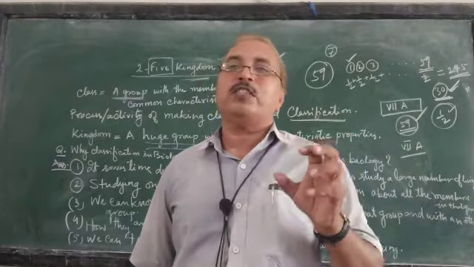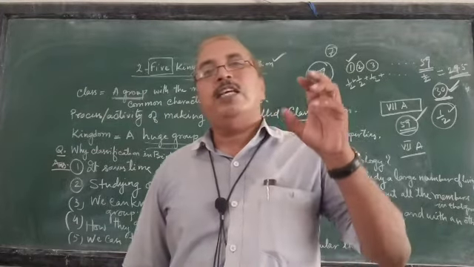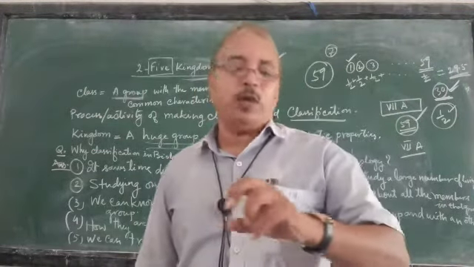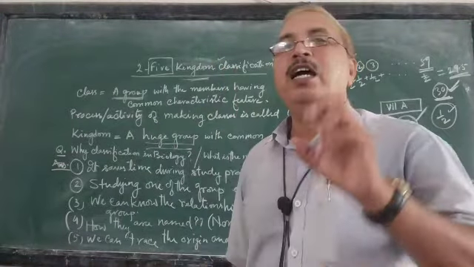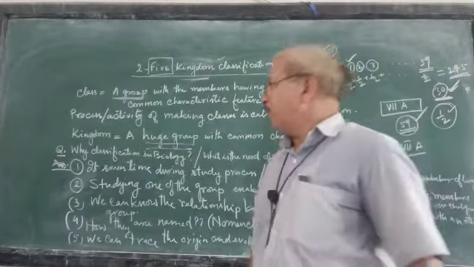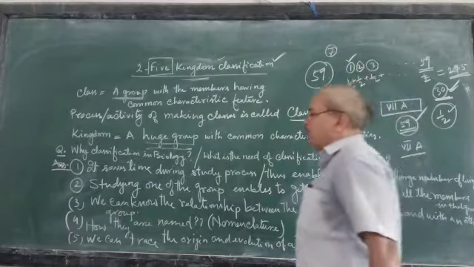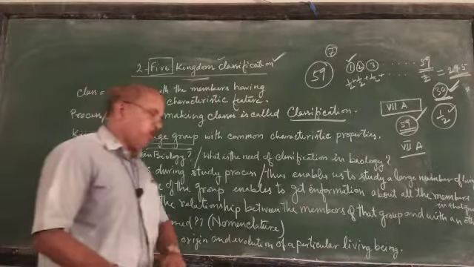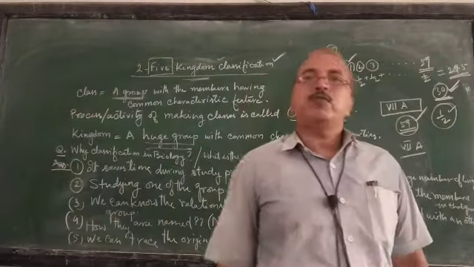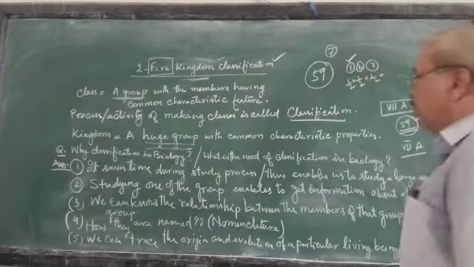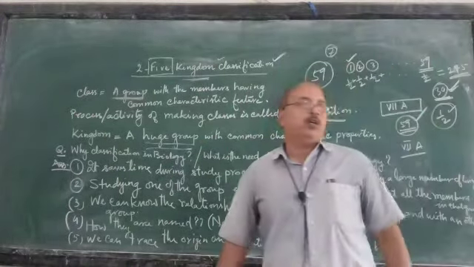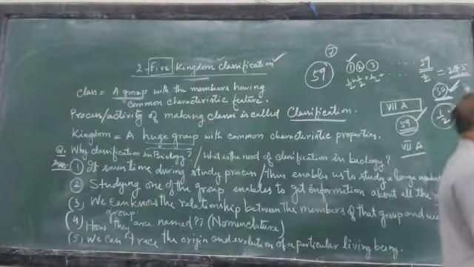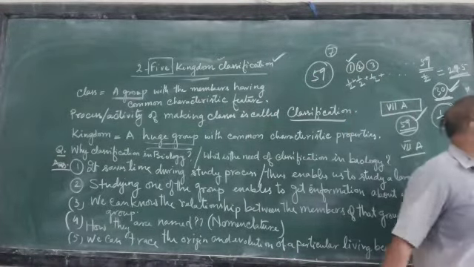Amphibians or frog-type life forms must need a water body to lay their eggs. Clear? So with this classification we can trace the origin and evolution of life forms. Clear? This is another importance or benefit of classification. Right.